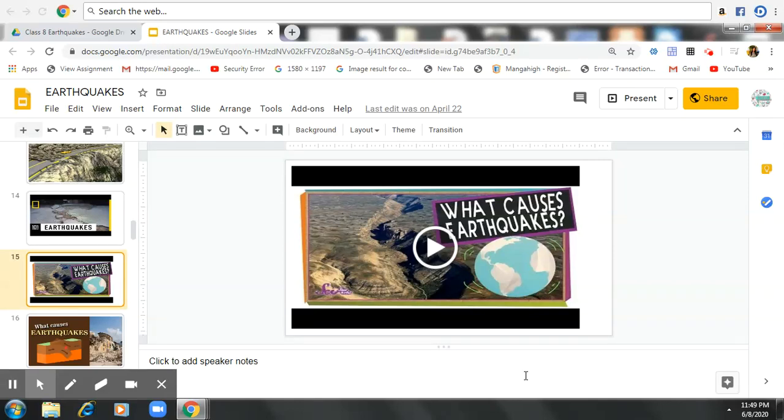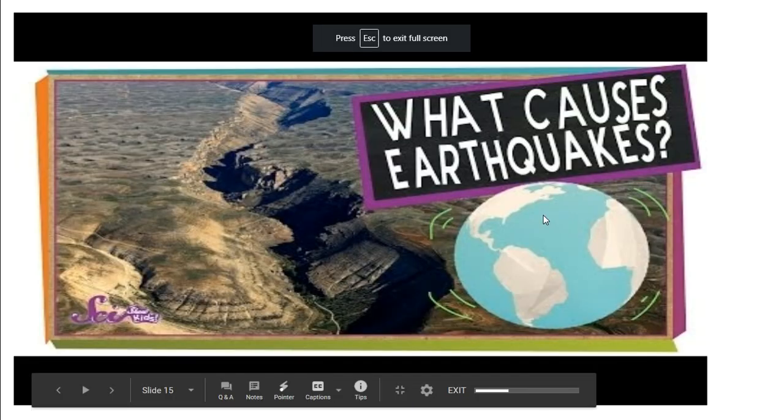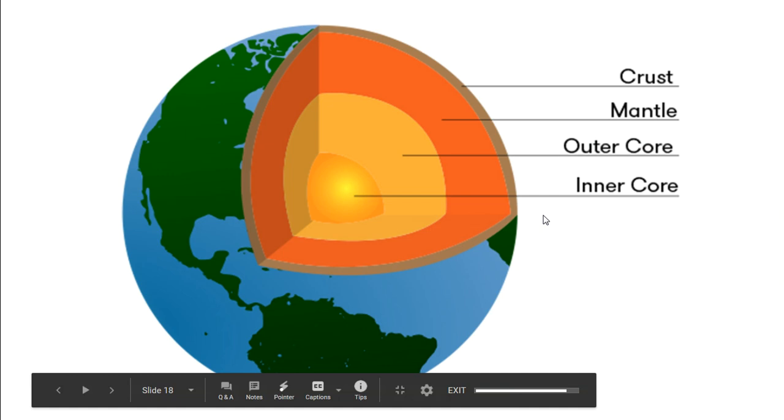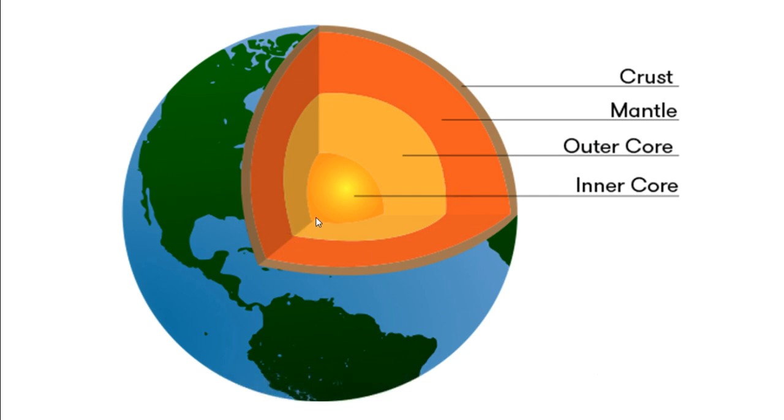Dear children, let us now understand what causes earthquakes. Children, this is the structure of our earth. It is made up of three layers: crust, mantle, and core. Core is divided into outer core and inner core.